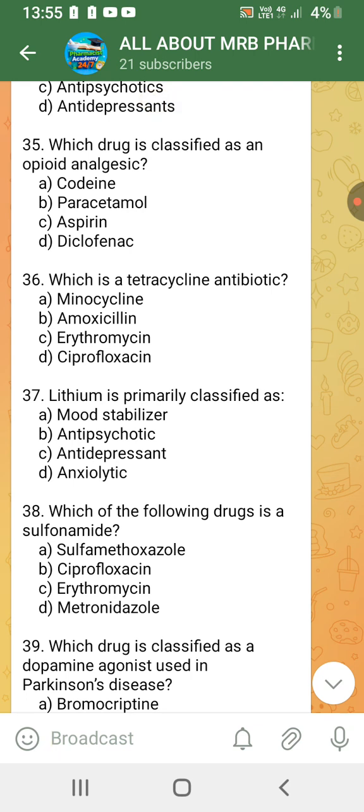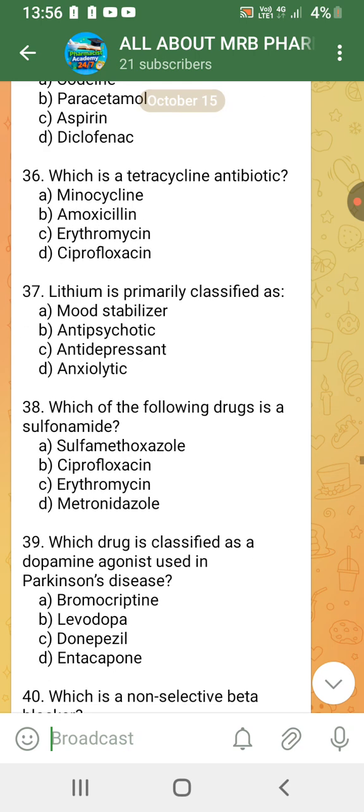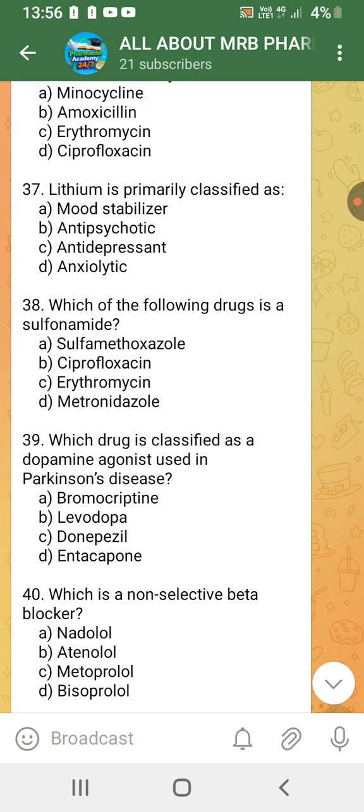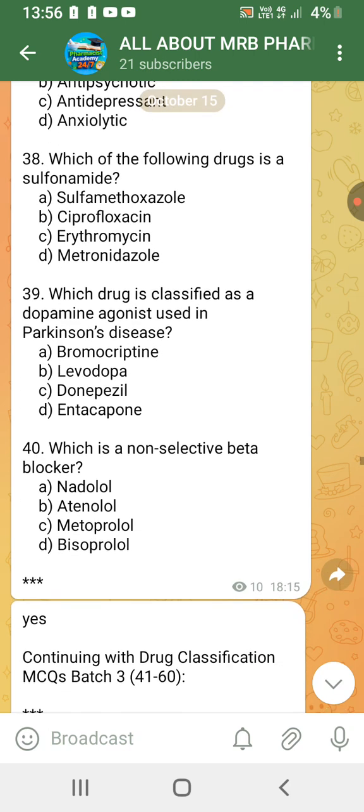Which drug is classified as an opioid analgesic? Codeine. Which drug is a tetracycline antibiotic? Minocycline. Lithium is primarily classified as a mood stabilizer. Which of the following drugs is a sulfonamide? Sulfamethoxazole.